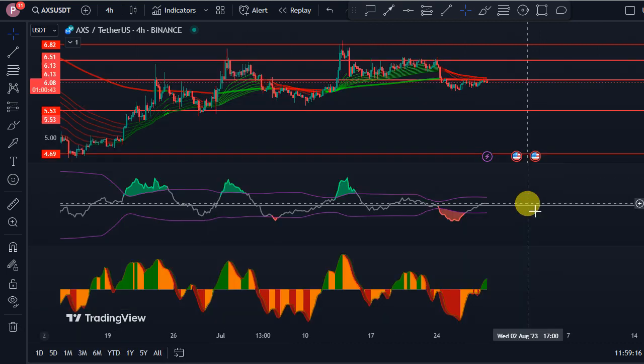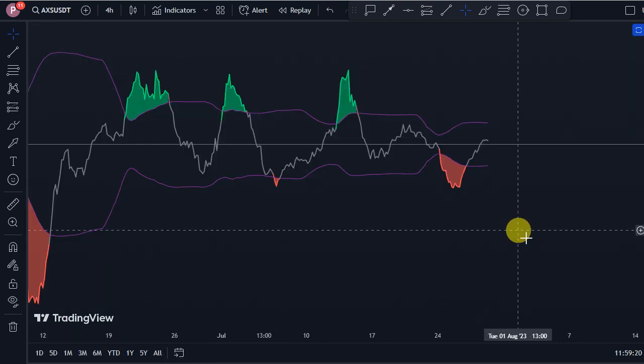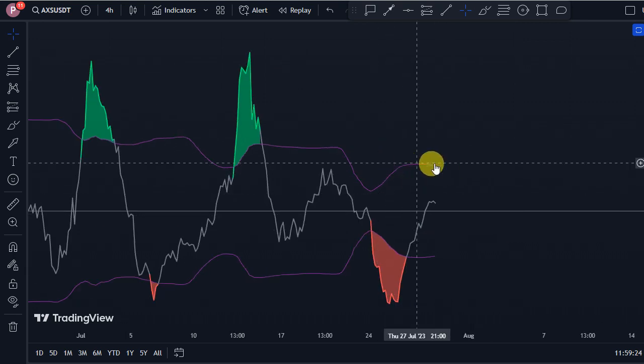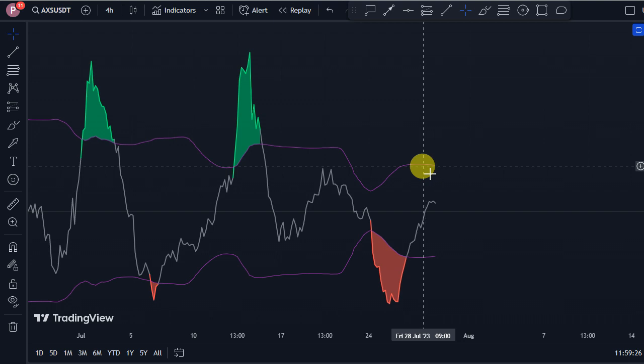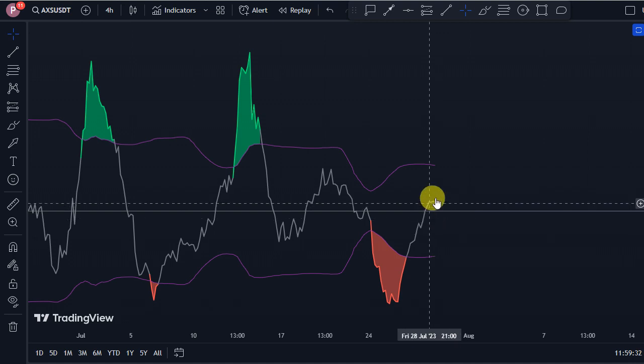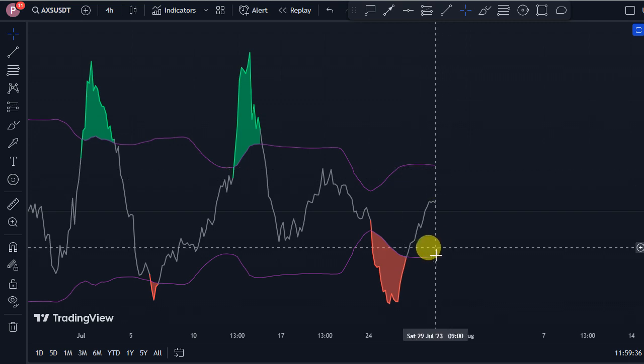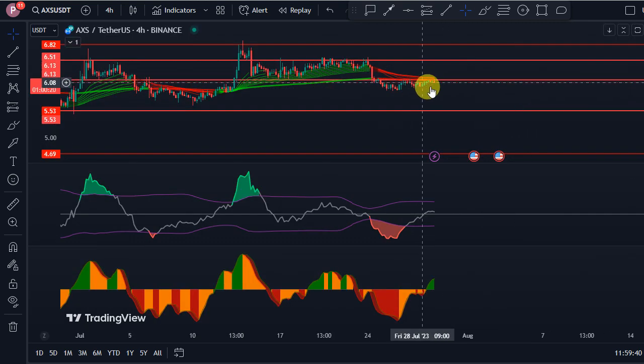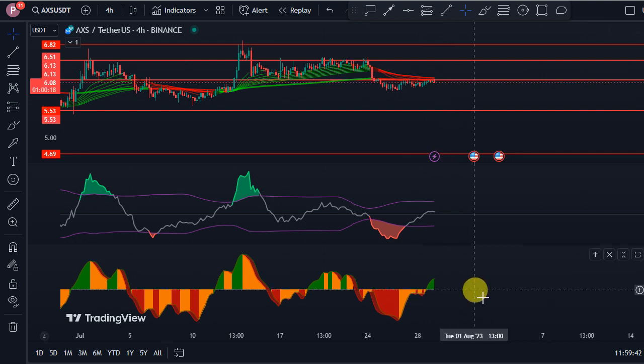If we look at our indicators right here, this is our cloud indicator, and our rings are shrinking. That means we probably would see more sideways action and not necessarily a dump. As you can see also, our ring is pointing downwards, with shrinking rings. That means we have a high probability of seeing this range continue over the past few days.